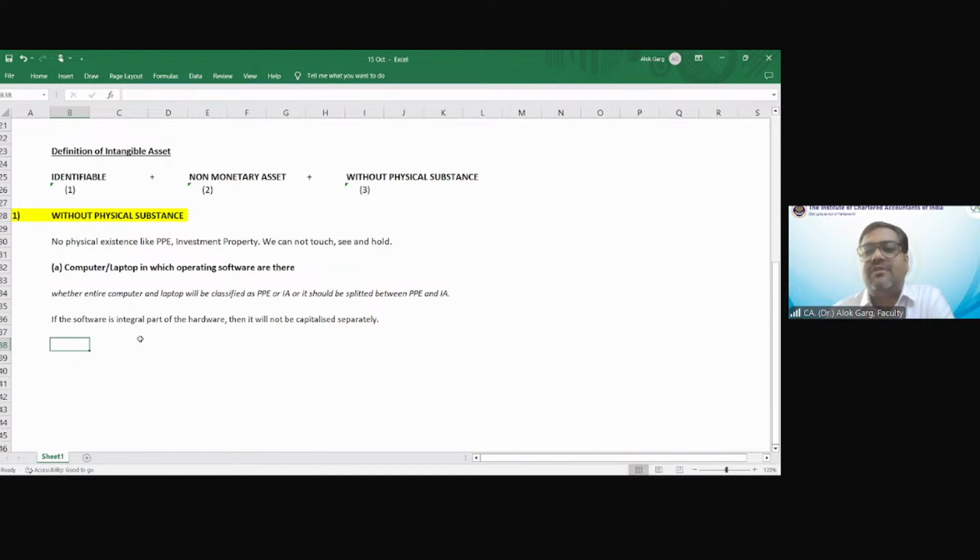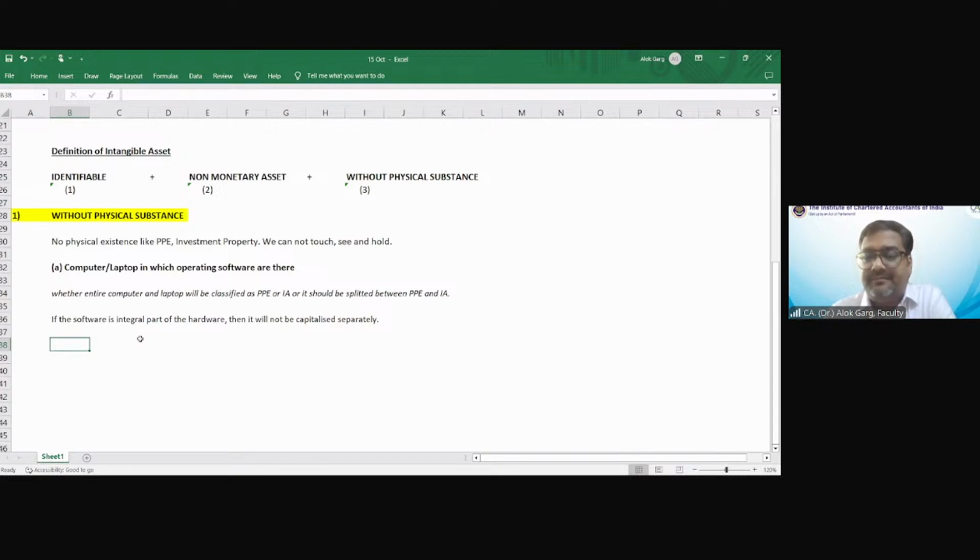Then I asked her, please give me the TDS software. She has given me the pen drive. I have just put the pen drive in my laptop. So it is just like plug and play. I started using that software for filing the TDS returns. Now tell me whether this software is an integral part of the hardware. Answer is no.